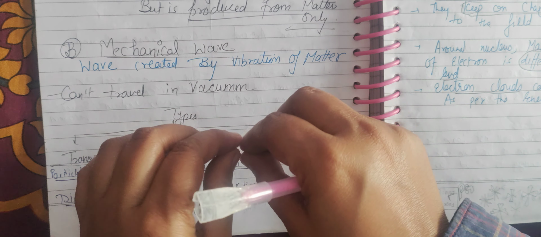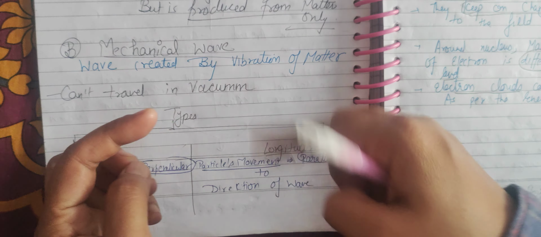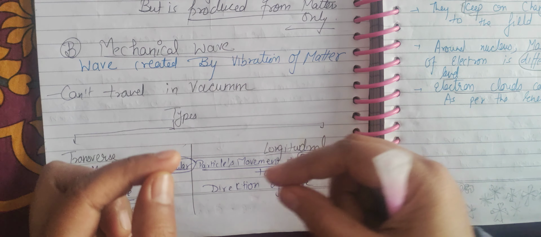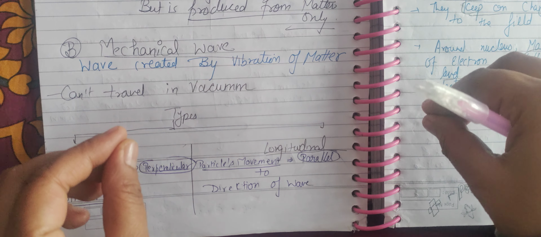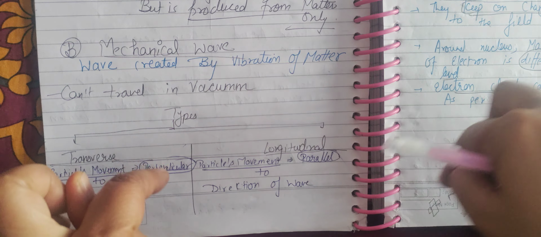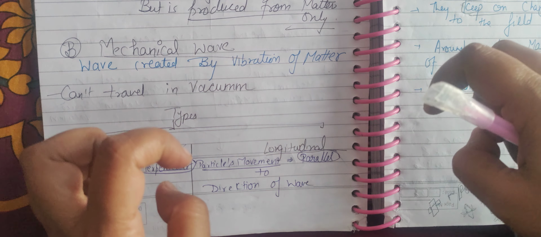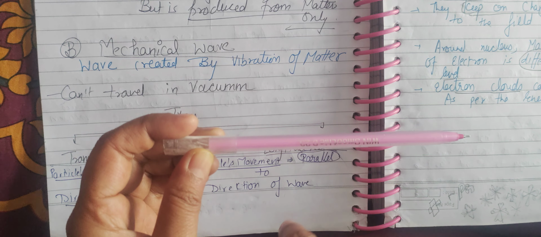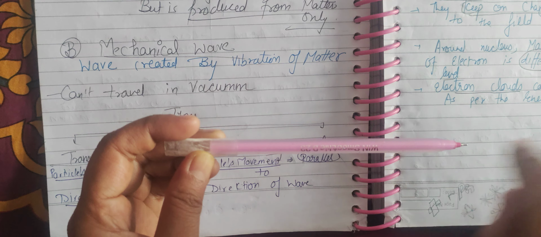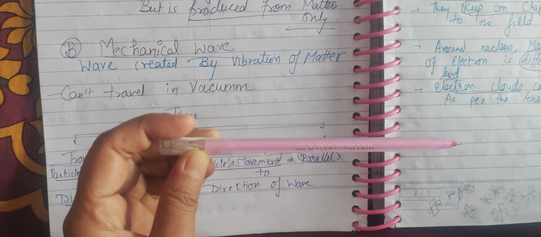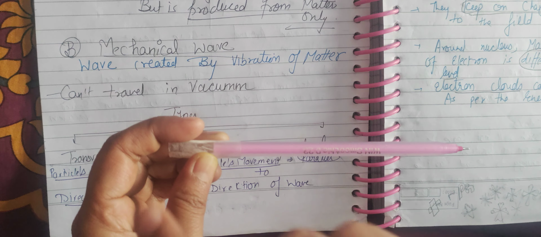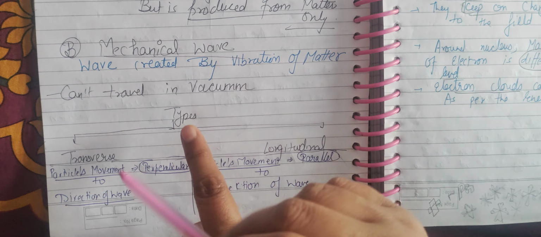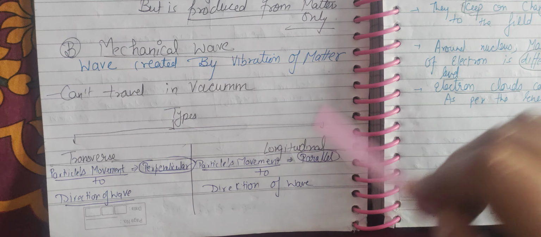Suppose you are attaching a spring to two blocks, one on each side. When you stretch it, what will happen? It will not go up and down, it will go back and forth. Back and forth means it goes horizontally, not vertically. This horizontal movement is known as parallel movement, because the wave is moving like this and the particle also moves like this.